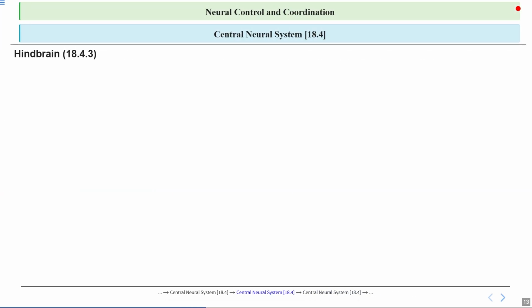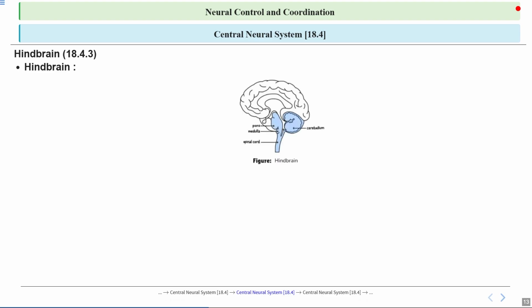Let's talk about the hindbrain, a crucial part of our nervous system. It helps control many automatic and essential functions in our body. Let's see its major parts. It is made up of several important structures, each with its unique role. We will discuss it in detail. You can see the parts of the hindbrain in this picture.